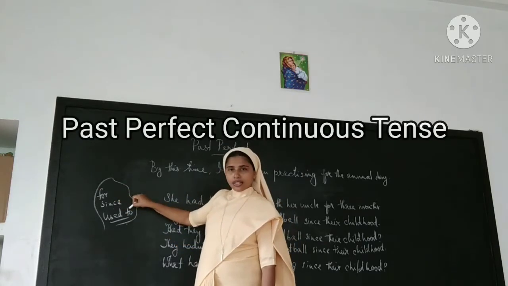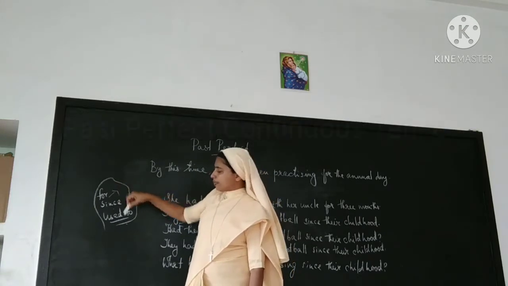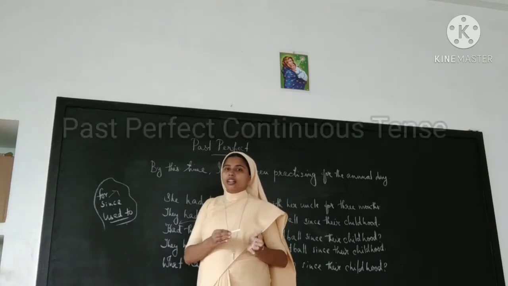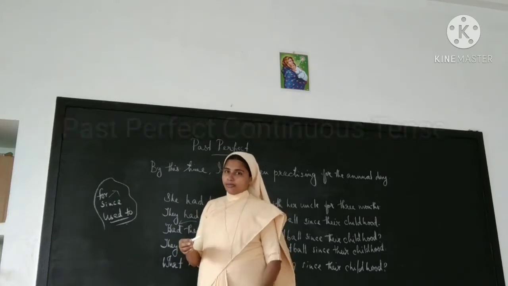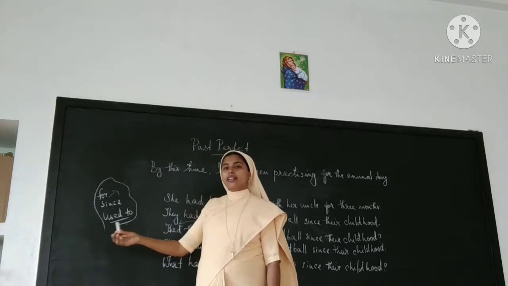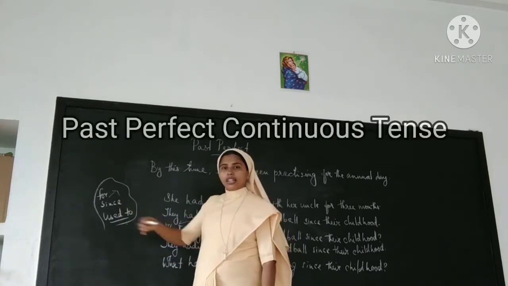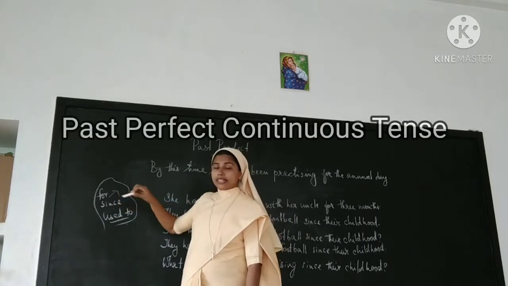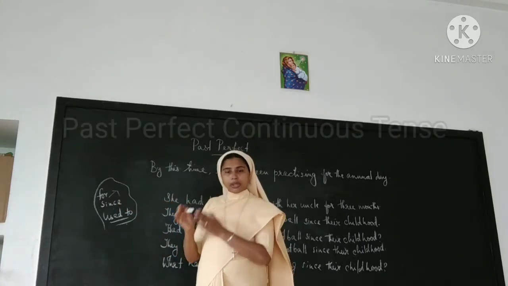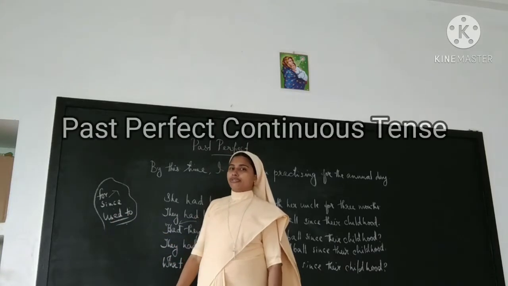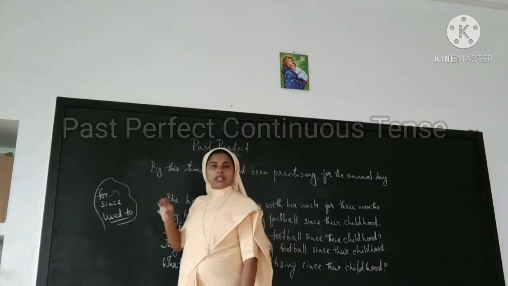And where we use for, it gives more importance to the duration than the beginning time. If an action started in the past and ended in the past for a duration, then you use for. And if it started in the past at a particular point of time, then you use since.